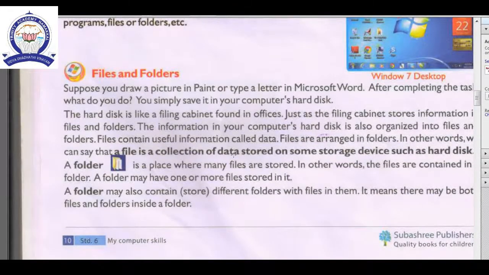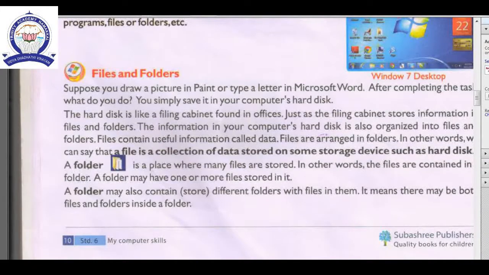Okay, with the help of keyboard and mouse we can send the data, processing by the CPU. These all topics we discussed in the previous video. Those types of data we can store under a name, that is called a file. Yes, very good. A file is a collection of data stored in the storage devices.